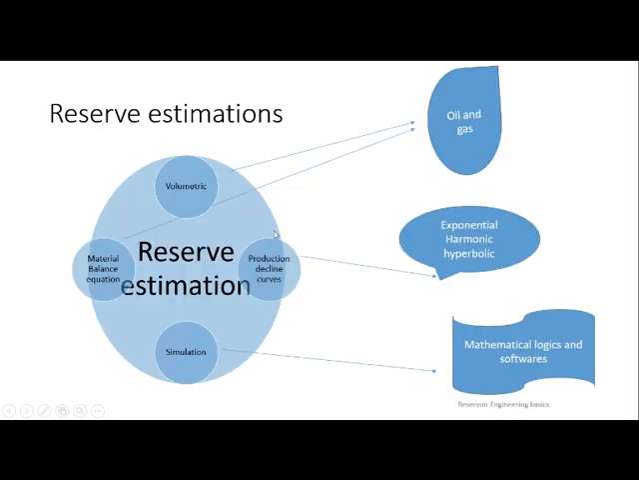So for reserve estimation techniques, we have volumetric, material balance, production decline and simulation. For volumetric we have two formulas, oil and gas. For material balance, there is an oil material balance and a gas material balance. For production decline curves, there are three types: exponential, harmonic, hyperbolic. Simulation is a very big concept which is related to mathematical laws, as well as some software being employed. So there are four types of reserve estimation techniques: volumetric, material balance, production decline and simulation.